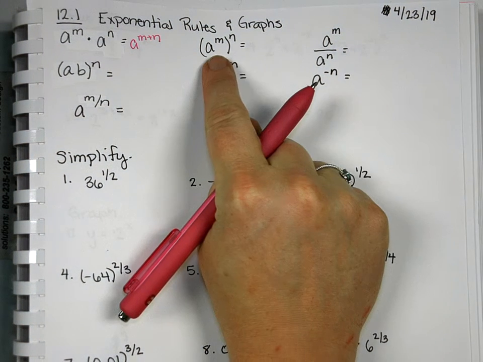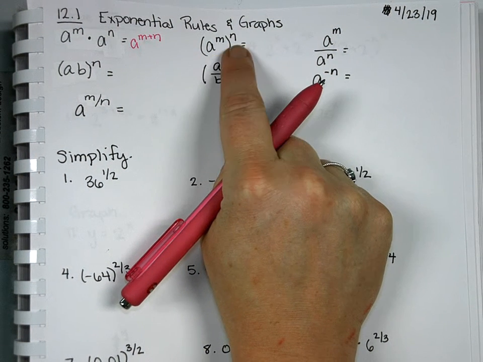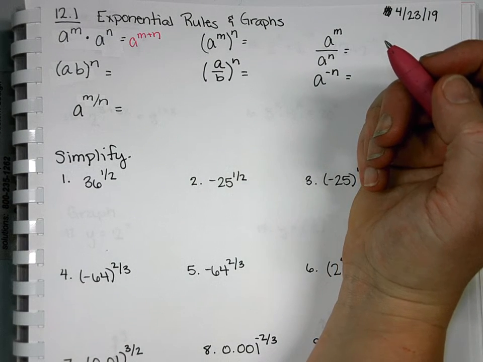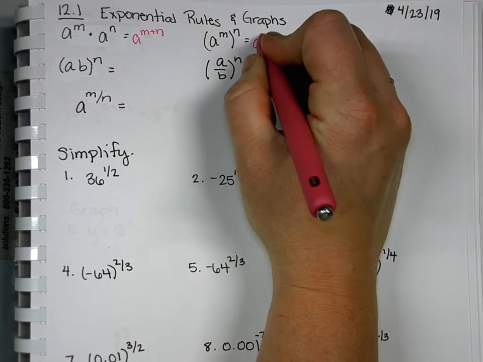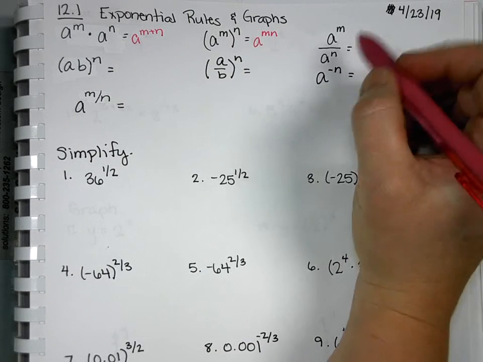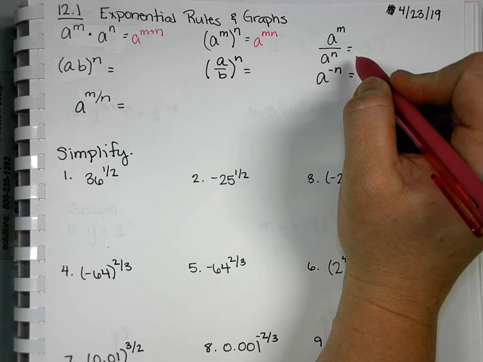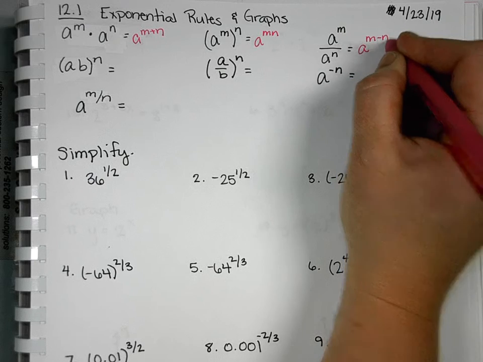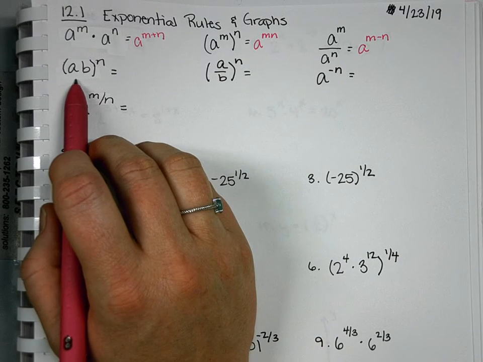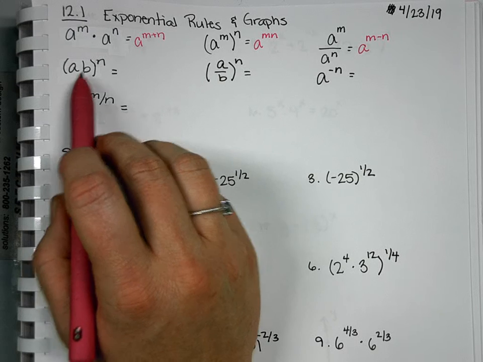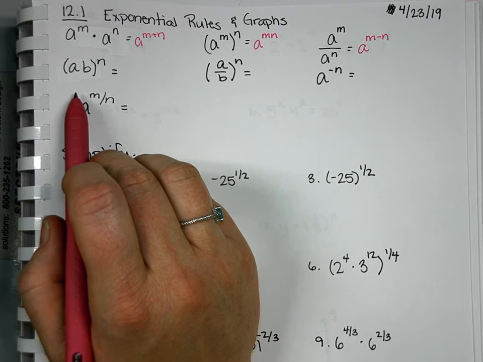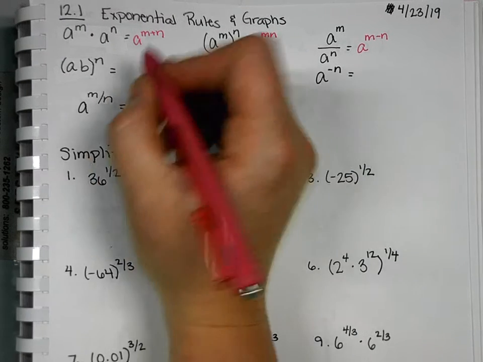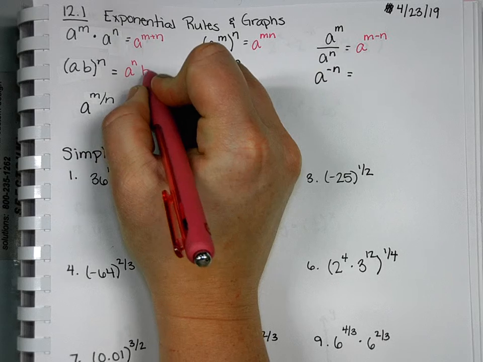Okay, what about when you have a power to a power? So a to the m to the n power. How did you combine those exponents? Multiply them. What about in division? How did we combine our exponents? Subtraction. What did we do when we had a product of things with a power on the outside? You put it to everything. So a to the n, b to the n.